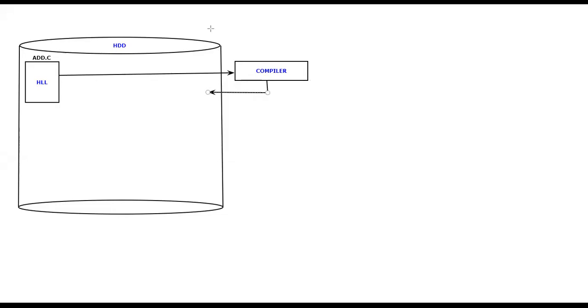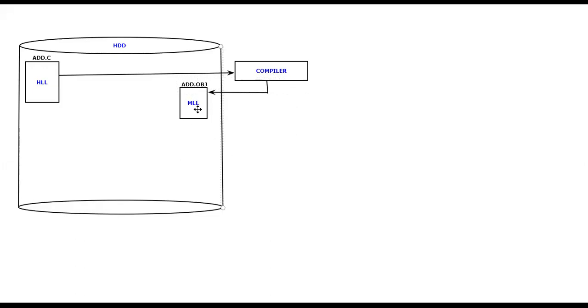Now observe. Assume that this is the machine level language which we got, and quickly I'm going to give the name for this. This is add.obj. What is this obj? Obj stands for object file, because this is a machine level language.